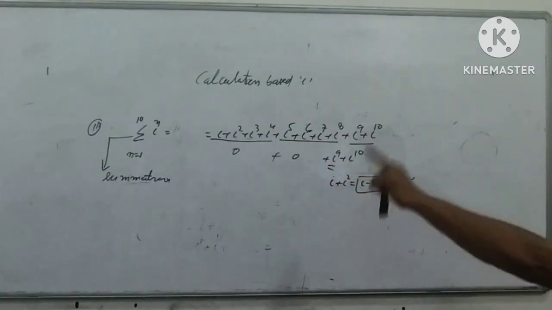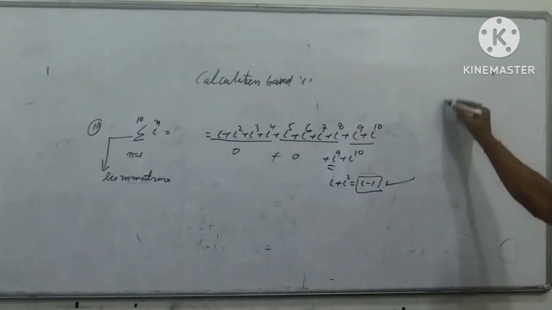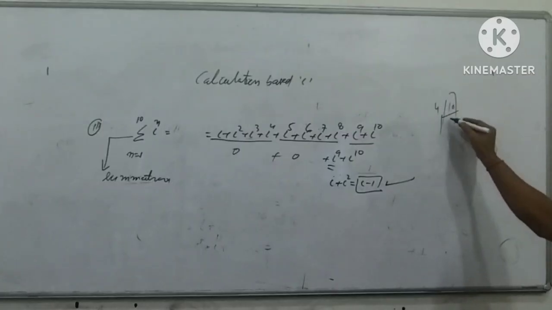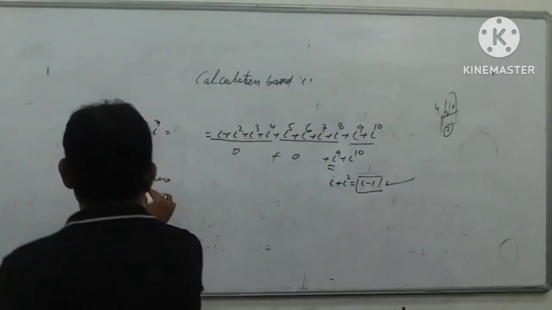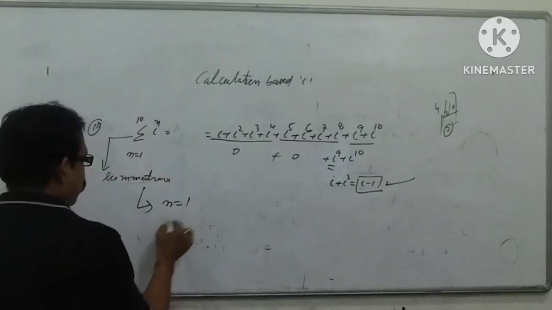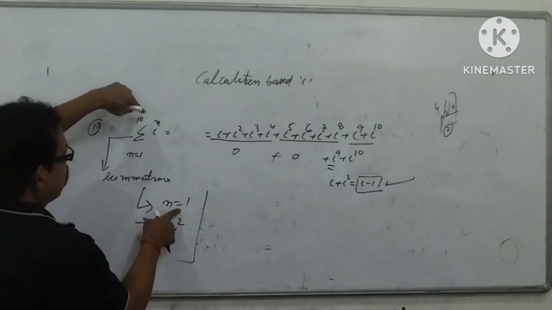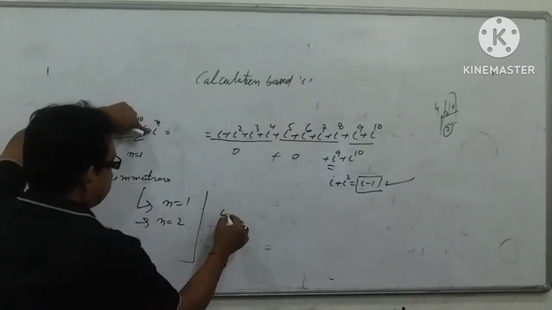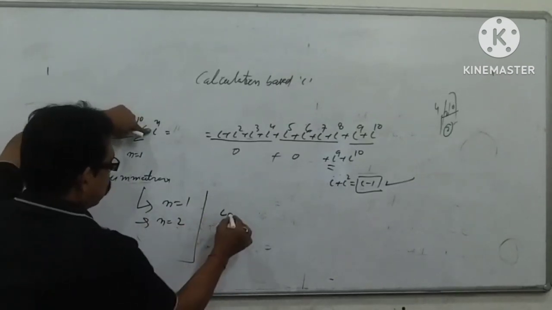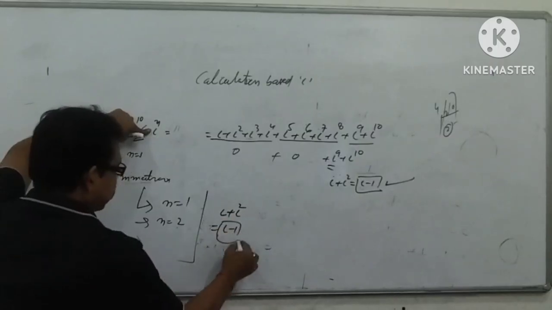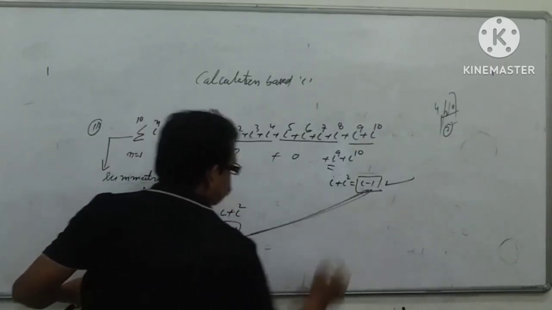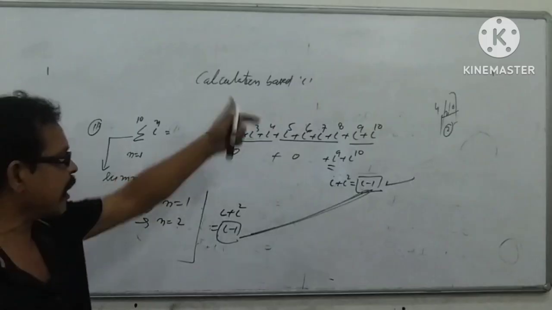Just n from 1 to 10, you will divide 10 by 4. The remainder is 2. Then here you have to put n equal to 1 and n equal to 2. If n equal to 1, you will write i, and n equal to 2, i square, so i minus 1. That is the same answer. So there is no need to expand.